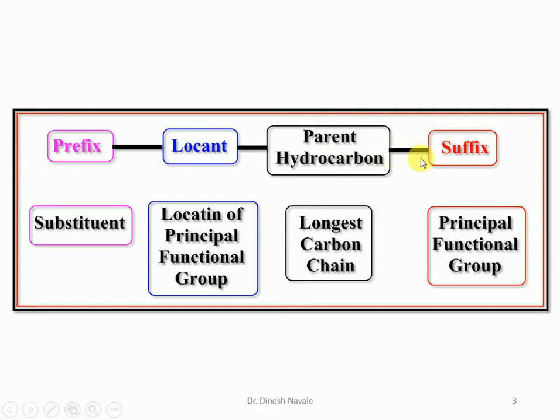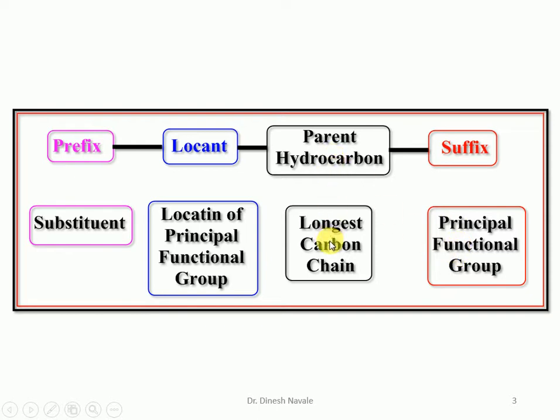Before starting the IUPAC nomenclature of alcohol, as the basic rule, let's first see the four different terminologies that all of us should be aware of. They are the suffix, parent hydrocarbon, locant, and the prefix. Suffix means the principal functional group. In this case, alcohol will be the principal functional group. All of you should be aware of that.